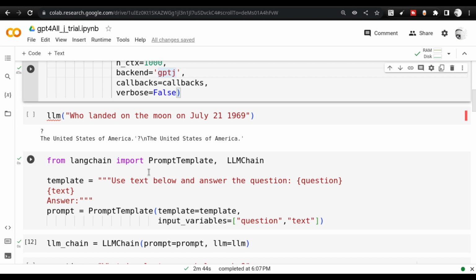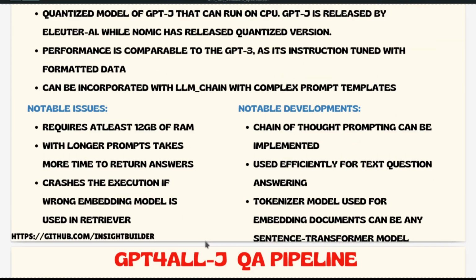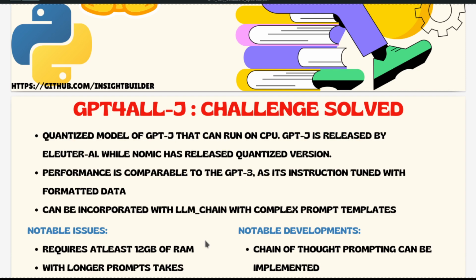But at the end of the day, the model is giving answers that are coherent and make sense. From the perspective of comparing it with GPT-3, yes, it has comparable performance when it comes to making sense and giving coherent output.